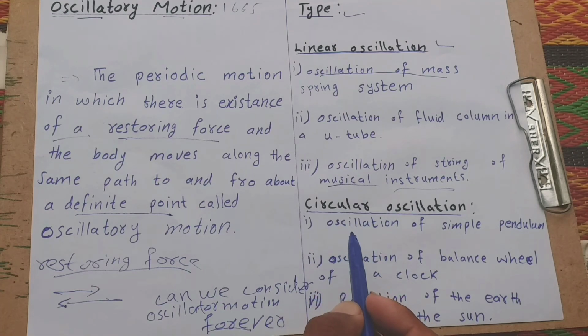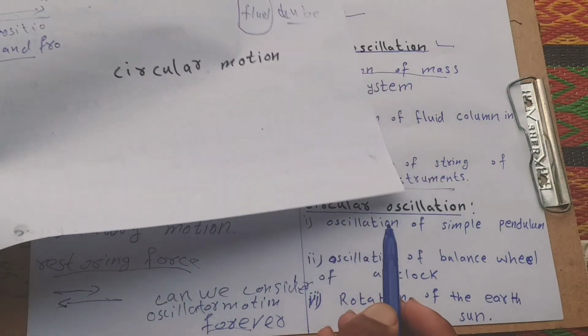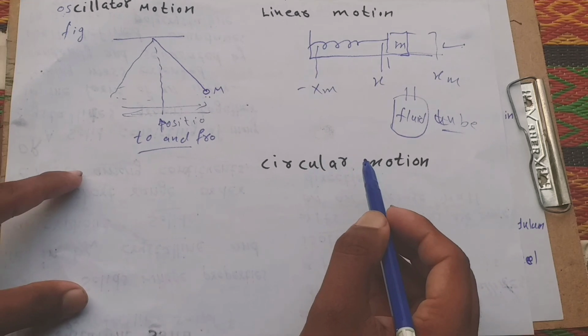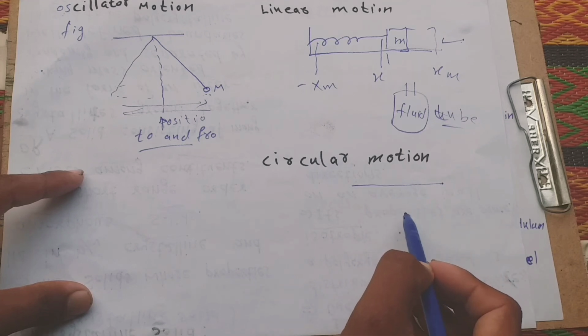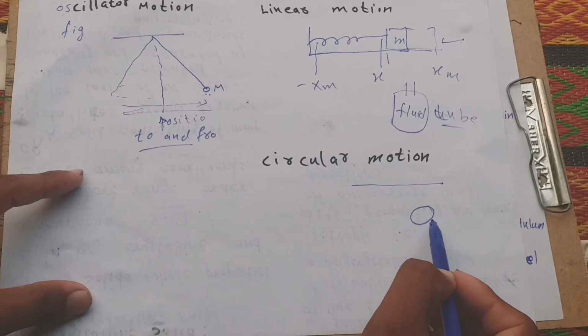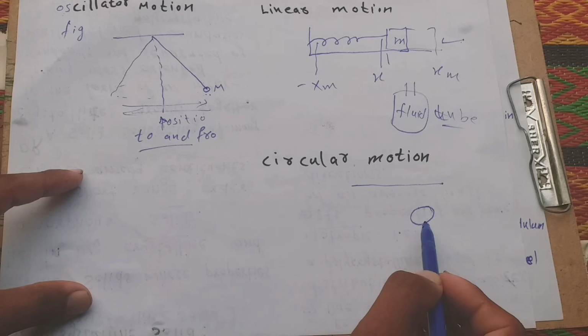And circular motion. What is circular motion? First, to understand circular motion, we consider a pendulum. The motion of the earth is called circular.